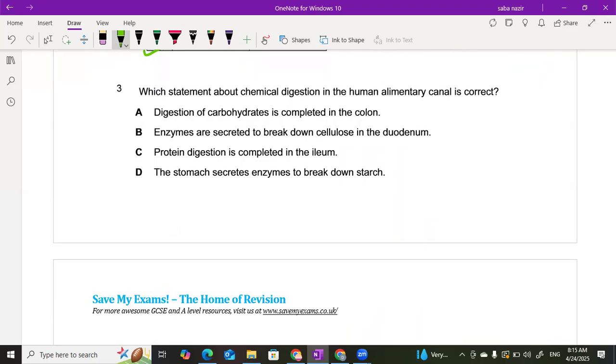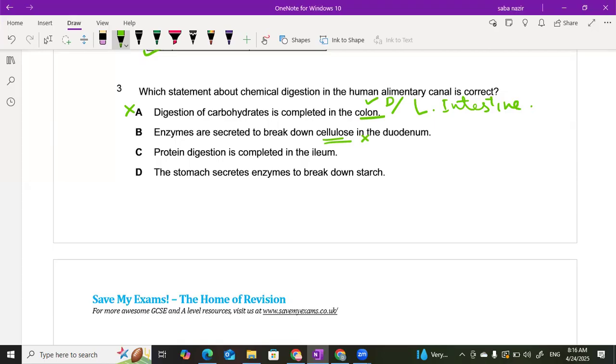Digestion of carbohydrate is completed in the colon. The colon is actually the large intestine, and that's not the case. The digestion of carbohydrate is completed in the duodenum, not in the colon, right? Enzymes are secreted to break down cellulose in the duodenum. If we are considering the human digestive system, we do not have any enzyme present to break down cellulose.